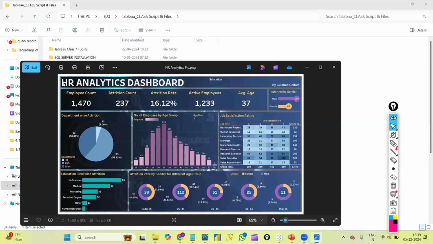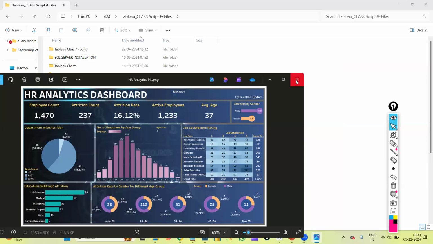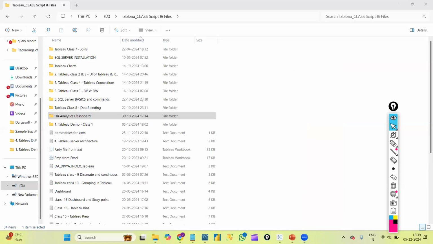Practically from scratch, I will show you. I will create it myself so that you can understand how I am creating it. With the same output, we will see how we are adding some colors, how we are formatting everything, how we are adjusting everything. We will learn practically at the end. One important thing: formatting techniques, we will have the format option in Tableau dashboard. Basically, I will teach that one also.